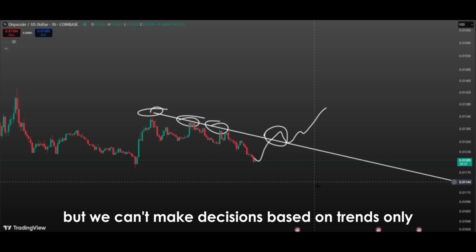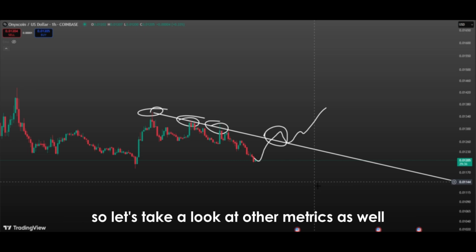But we can't make decisions based on trends only. So let's take a look at other metrics as well.